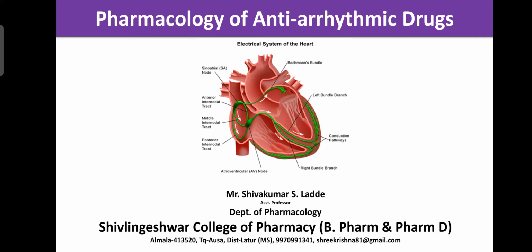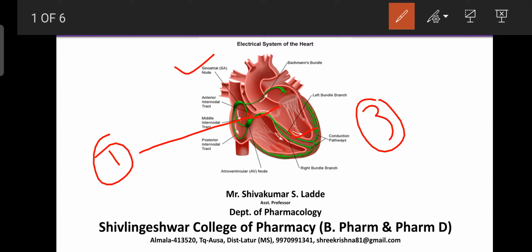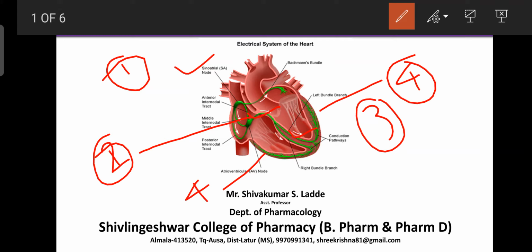So dear students, the conducting system of the heart means the generation of impulses along with transmission of the impulses from the SA node to the AV node. So this is the location of the AV node. Then the AV bundle, so this is the location of the AV bundle. This is the location of the AV node, and this is the location of the SA node. And these all are the Purkinje fibers.